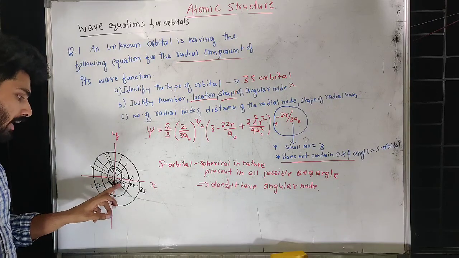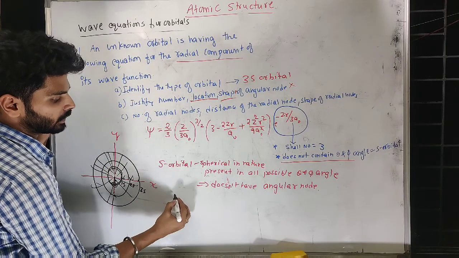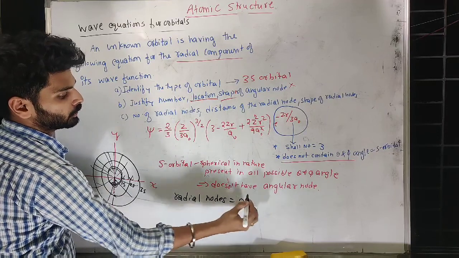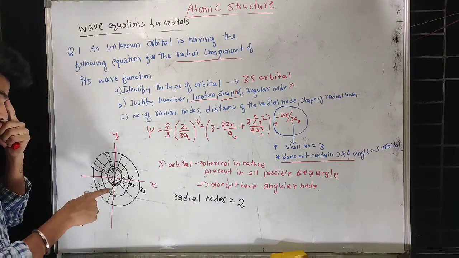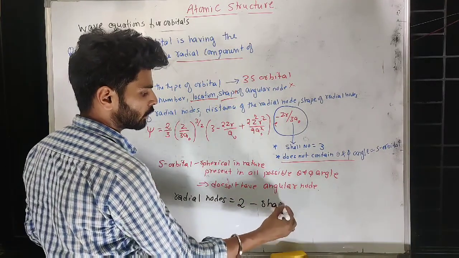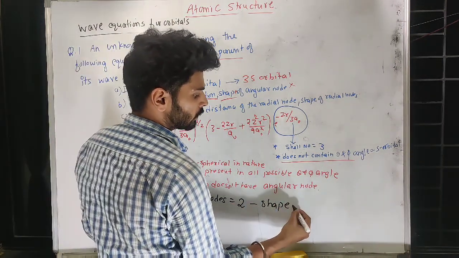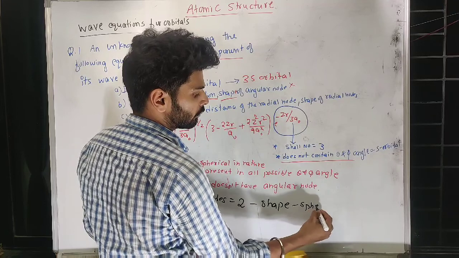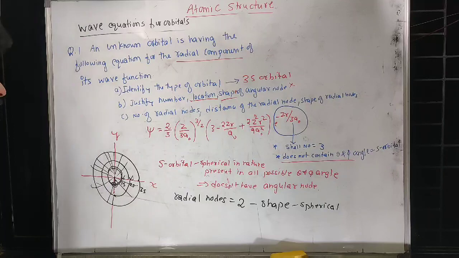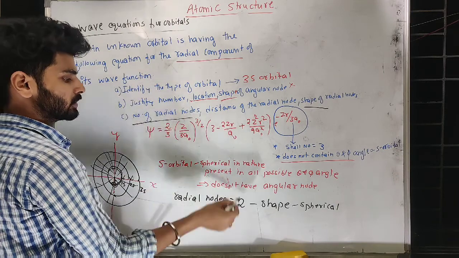So due to 1s and 2s, you can expect two radial nodes. You can find that there are two places where there are radial nodes, one due to 1s, another due to 2s, and the shape is definitely spherical in nature, because the nodes arise because of the 1s and 2s orbitals. So the shape is spherical. The number of radial nodes we got is 2.